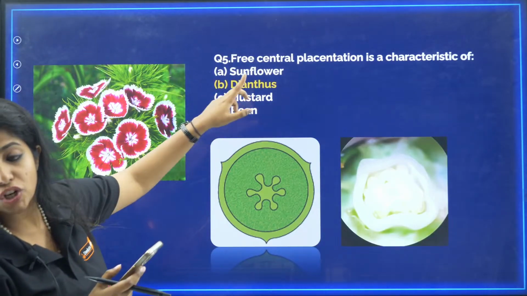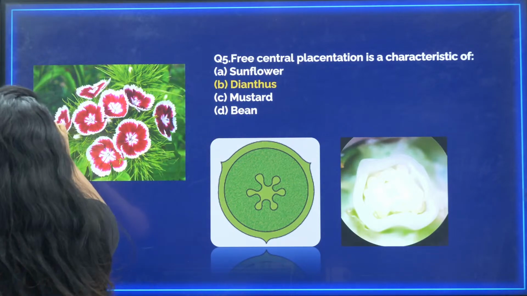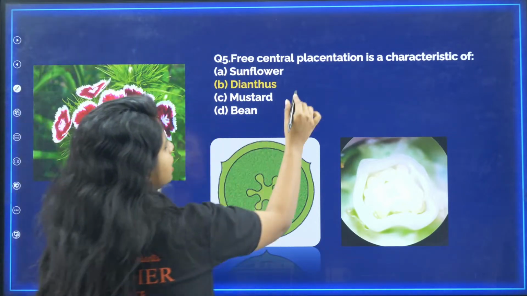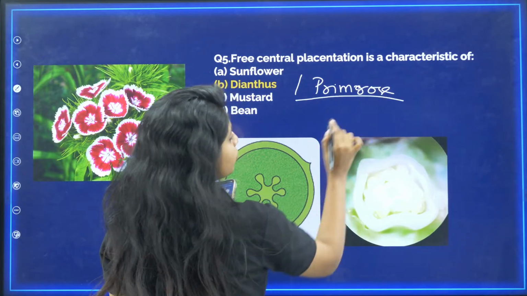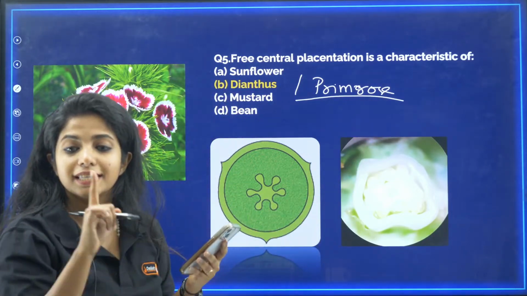So free central placentation is in dianthus, and I'll give you one more example so that you can remember if it comes in a question. Dianthus or primrose. Both of them are examples of free central placentation.